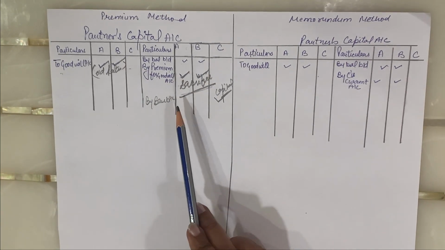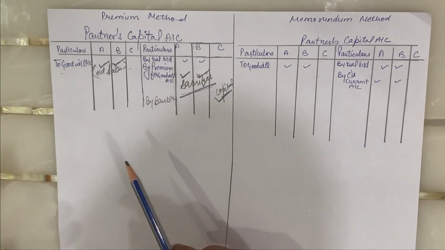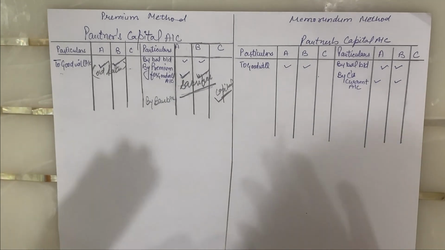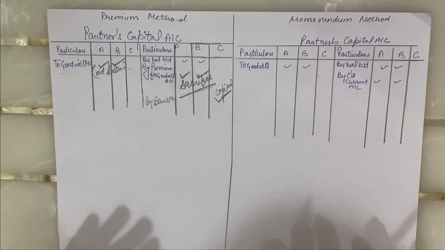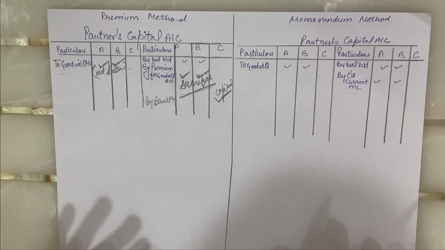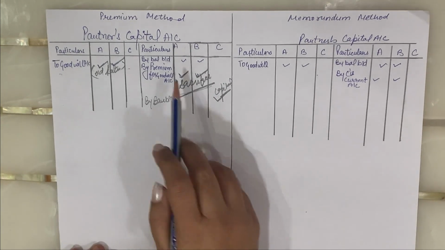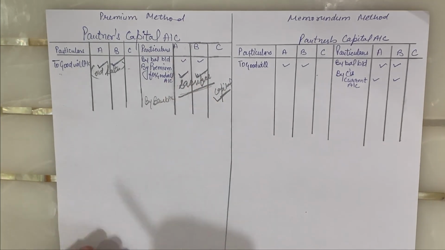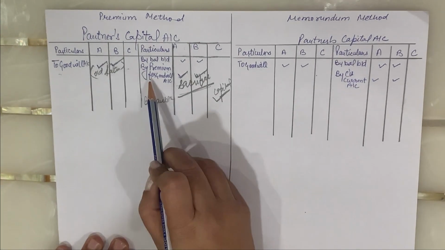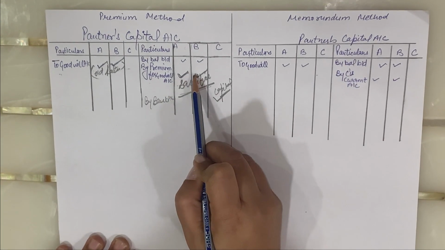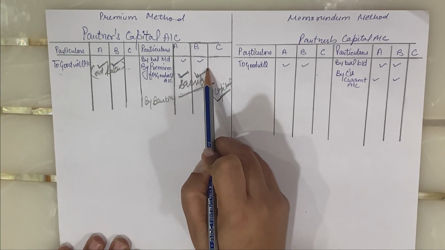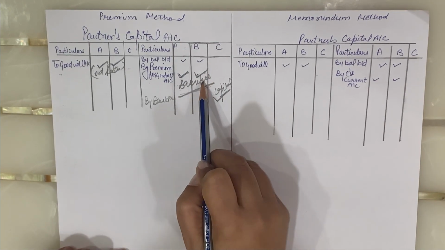If you don't remember the entry of retaining, doesn't matter. You have to make yourself clear by reading the statement whether the partner is bringing the amount for goodwill in cash or not. If he is bringing the amount of share of goodwill in cash, then the entry is to be posted in the partner's capital account by premium for goodwill account, and it is to be shown in the capital account of A and B in their sacrifice ratio.